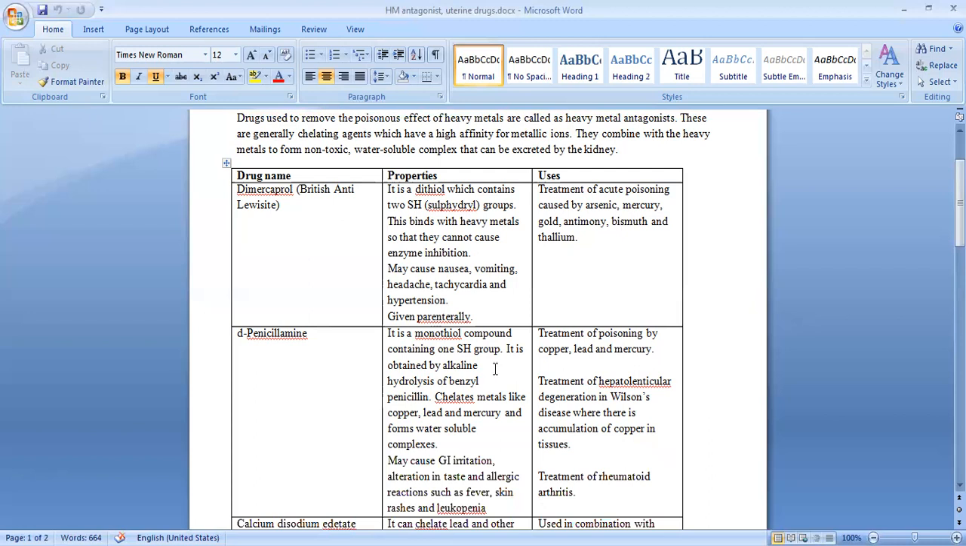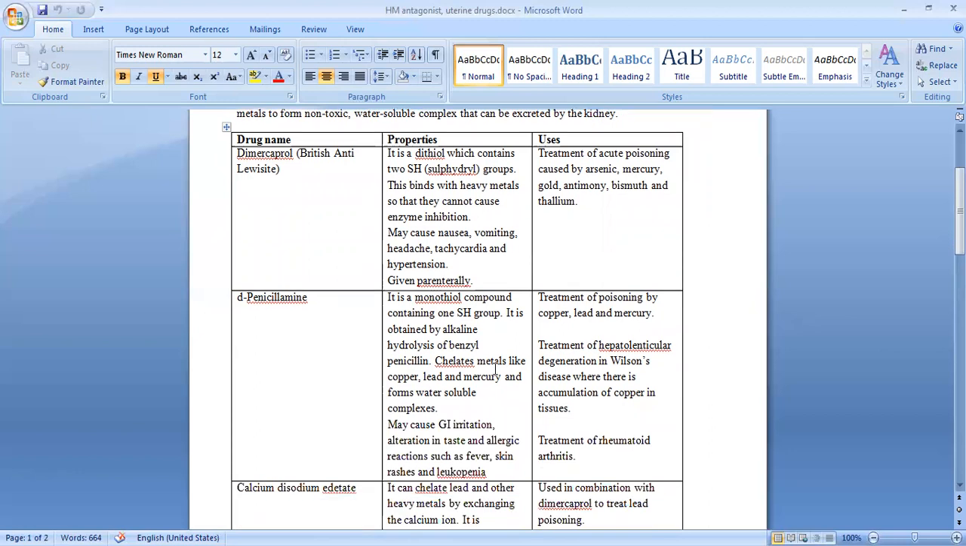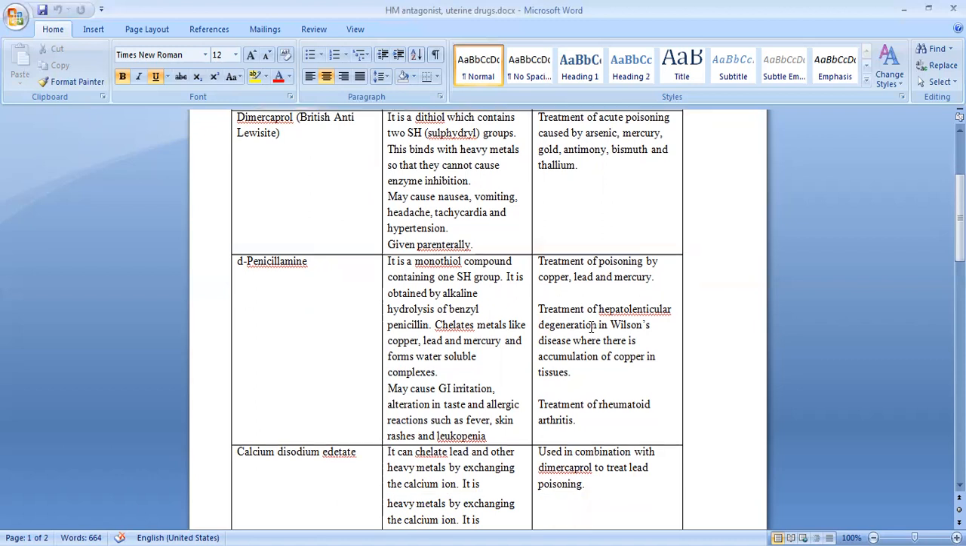Now this is able to chelate metals like copper, lead, mercury, and by forming a complex, it will allow that complex to be excreted in the urine. It may cause some gastrointestinal irritation, alteration in taste and some allergic reactions, but otherwise it is good for use. It is used to treat poisoning by copper, lead, and mercury. Then there is a disease called Wilson's disease, in which copper gets accumulated in the tissues. To treat that condition also, we can use D-penicillamine. And sometimes it has been used in treatment of rheumatoid arthritis also.